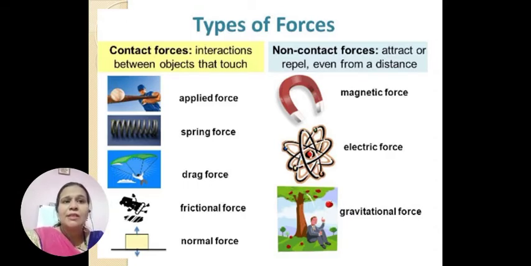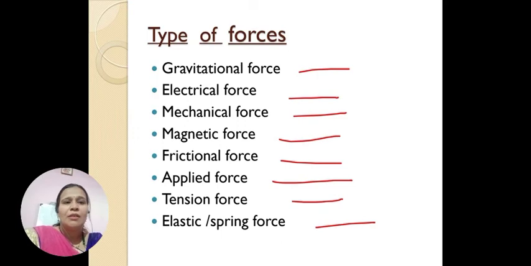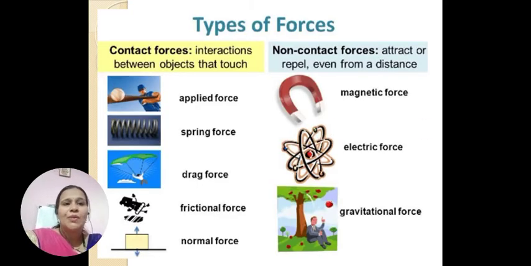We can categorize these forces as contact forces and non-contact forces. Contact forces mean direct touch or contact with the object, whereas non-contact forces act because of attraction or repulsion. Gravitational force comes under non-contact forces. So these are the various types of forces. In this chapter we are going to deal with one force, that is gravitational force.